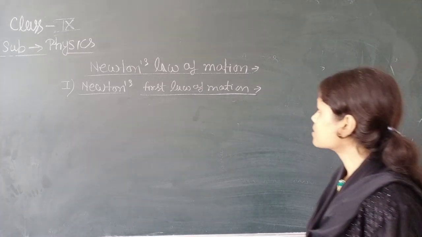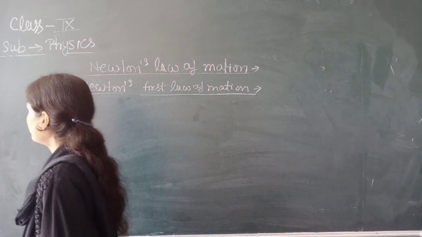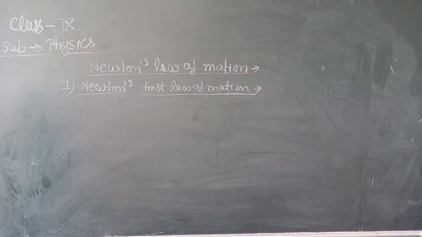And Newton's first law of motion leads to an idea about inertia, because any body cannot change its state on its own, and this property of a body to resist any change in its state is termed inertia.